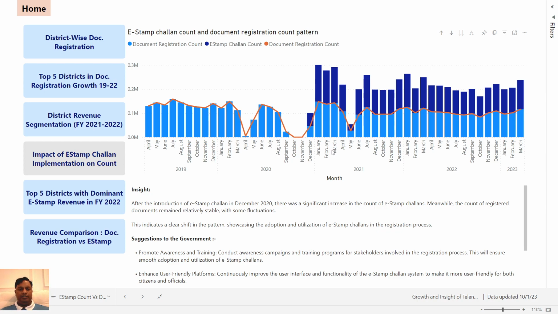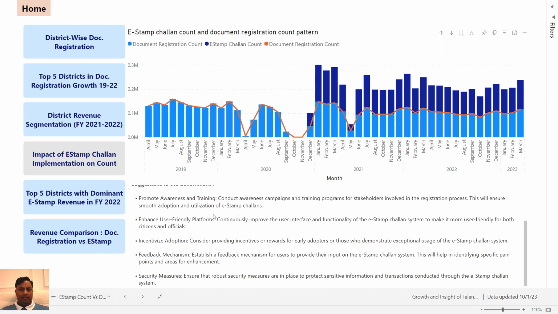So my suggestion to the government is, number one, promote awareness and training. For example, conduct awareness campaigns and training programs for stakeholders involved in the registration process. This will ensure smooth adoption and utilization of e-stamp challans.